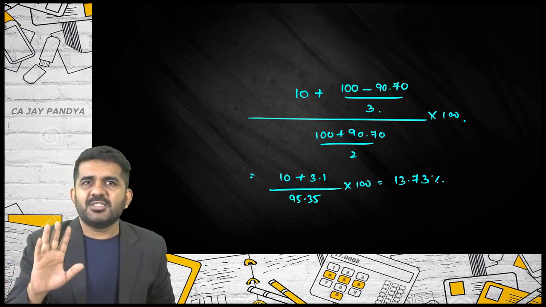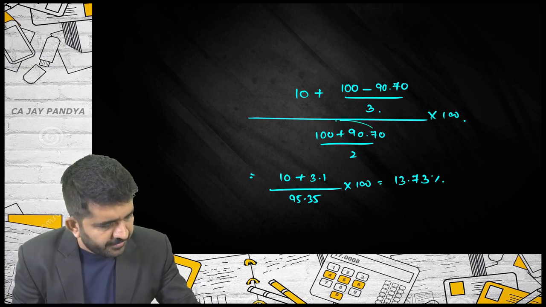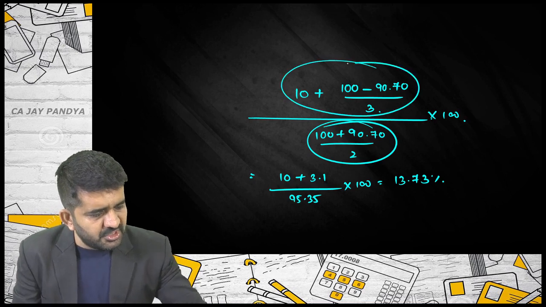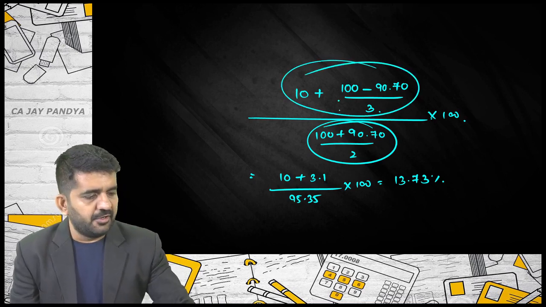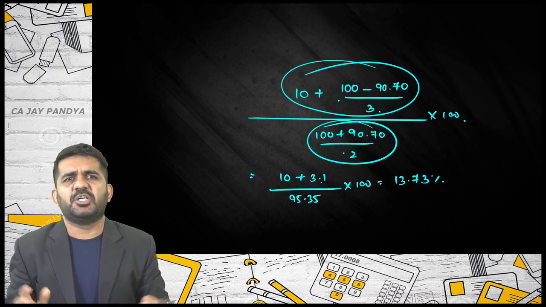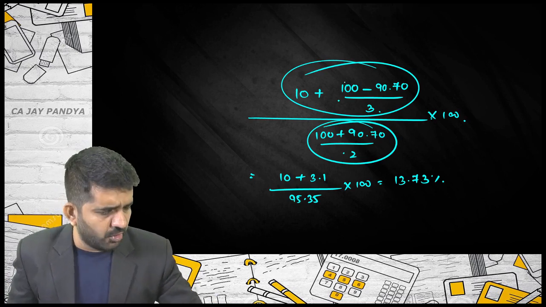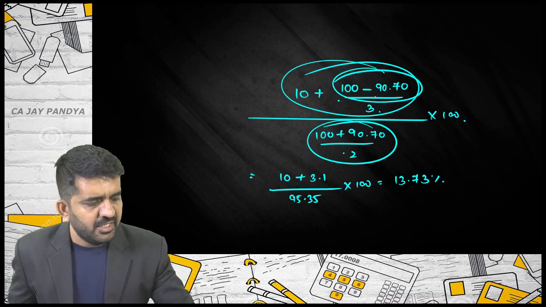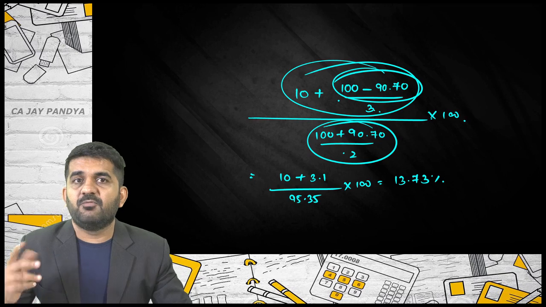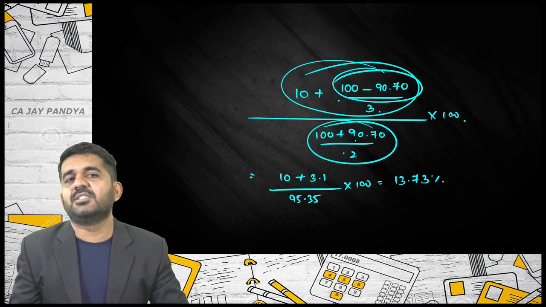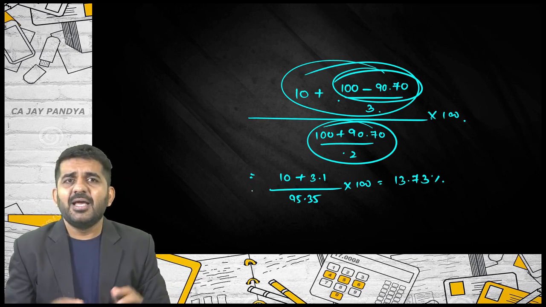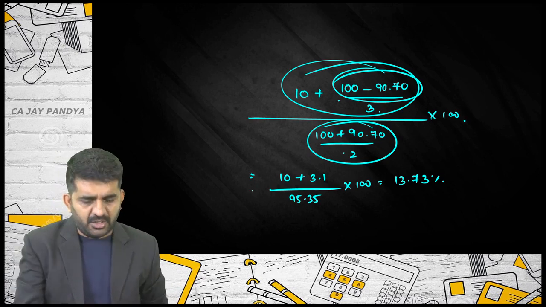Is it alright? See, what is this? It is not rocket science. This is my average investment. This is my average return. Return on investment I will be getting as a percentage, but it is an approximation technique because it ignores time value of money somewhat. See how it ignores time value of money? This divided by 3 cannot be done in finance, because the first year, second year and third year are all different for finance. Is it alright? So this is an approximation technique which can be used to find out the yield.